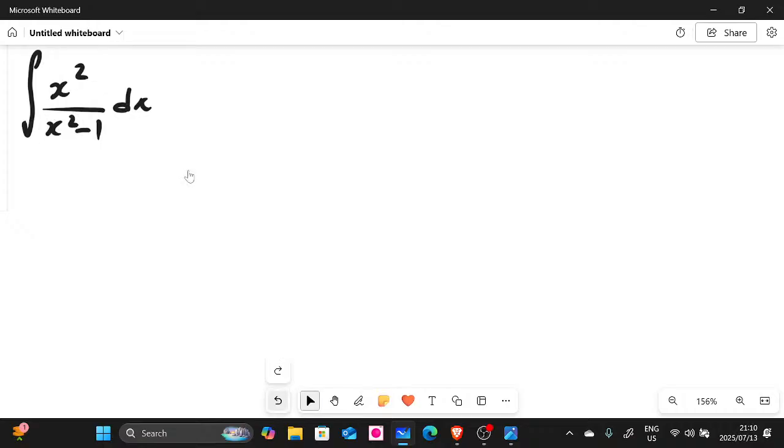If the powers of x are equal, and the x squared on the numerator is greater or equal, we're supposed to use the long division method. Remember the long division? I said, how do you recognize it? When the numerator has the highest power, or even when the numerator has a power equal to the power of the denominator.